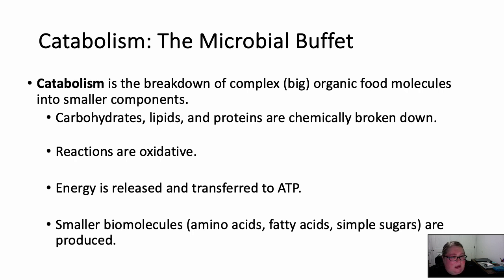Okay, and because we're breaking down big molecules like carbohydrates, lipids, and proteins, we're going to produce smaller biomolecules. So from proteins, we're going to create amino acids. From lipids, we're going to break them down into fatty acids. And carbohydrates, we're going to break them down into simple sugars like glucose. Okay, so we need to know what catabolism means.